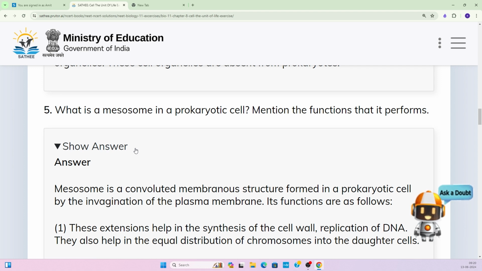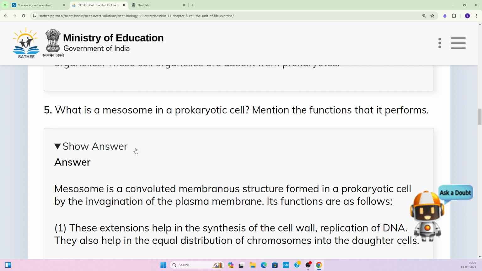At some places their membrane shows invagination. There is a lot of invagination and the membrane gets enfolded at certain points, and that forms the mesosome structure.